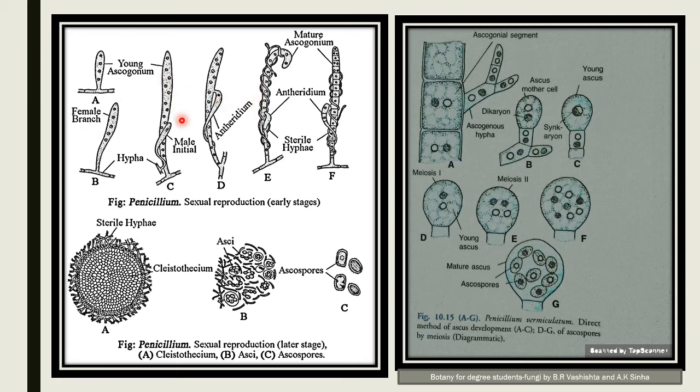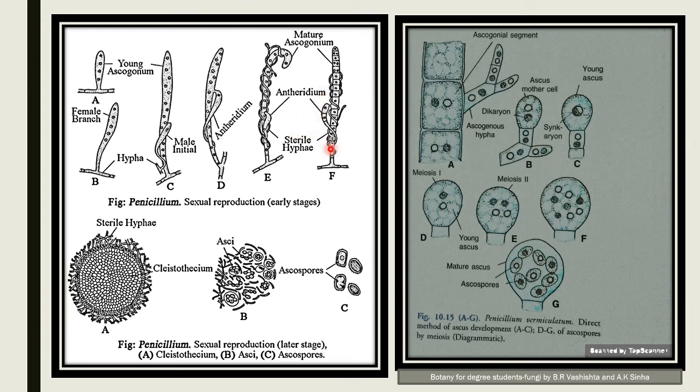During fertilization, the tip of the antheridial branch touches the ascogonium and the contacted wall dissolves. The antheridial nucleus does not migrate to the ascogonium, but probably degenerates. But there is mixing of antheridial and ascogonial cytoplasm, and this is followed by the segmentation of the ascogonium.